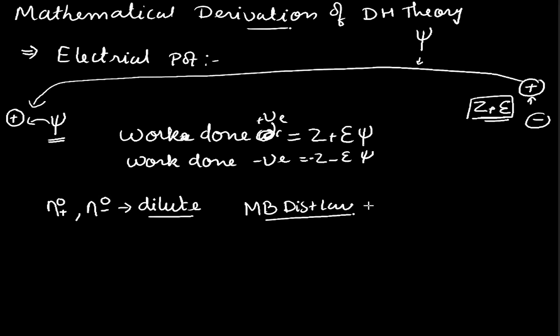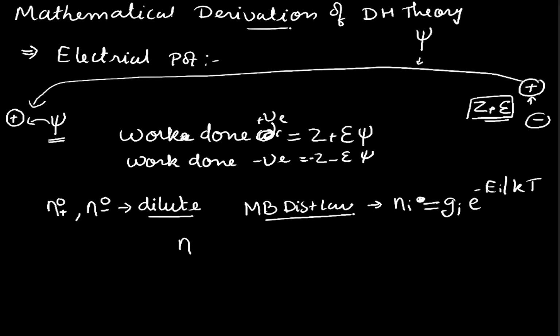We know the Maxwell-Boltzmann distribution law is given as Ni equals Gi e raised to minus Ei by kT. Here Ni is the number of particles, Gi is the statistical weight factor, Ei is the energy, k is the Boltzmann constant, and T is the temperature of the system. The same thing we can apply to obtain the distribution of the particles in the solution.